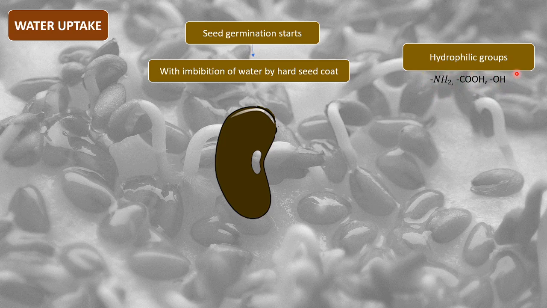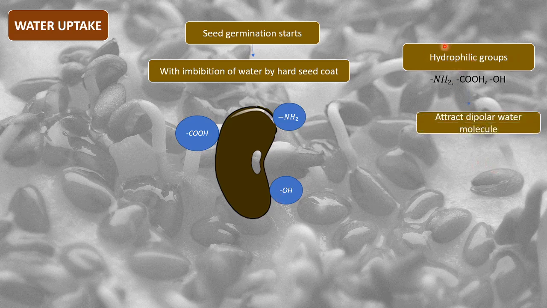These groups are present in the seed coat of the seed. So the outer seed coat has these kinds of substances. These groups are called hydrophilic groups because they can attract water, right? So hydrophilic groups are the groups that can attract water. Such groups are present in the hard seed coat.